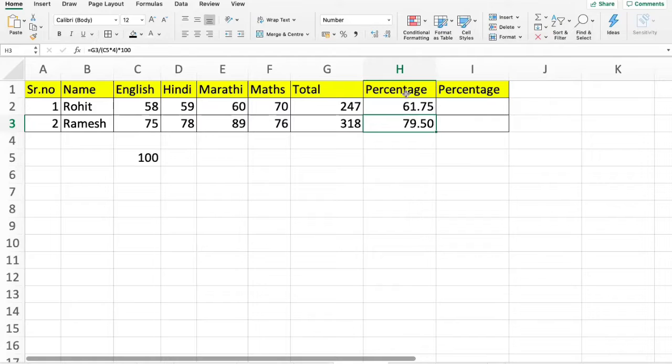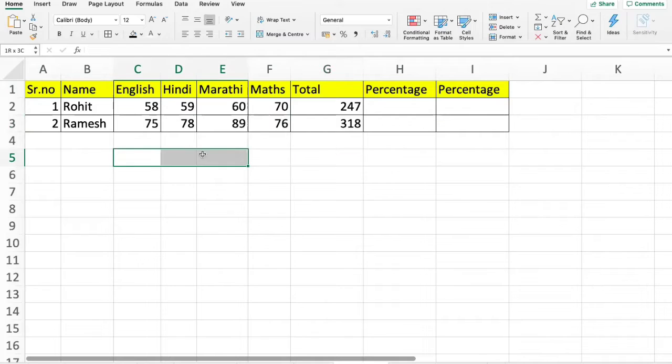Great. So let's start with the percentage thing once again. I have this particular data where I have the names of the students, the subjects, and the total marks which they have earned, and I need to calculate a percentage. Okay. So how to do that? How does a percentage work? Percentage is the total marks achieved by the student upon the total marks of the papers.